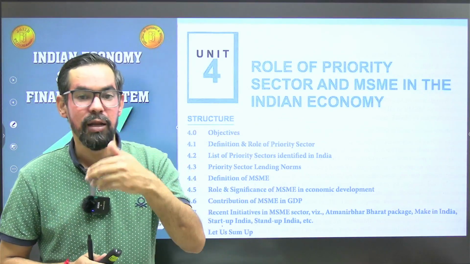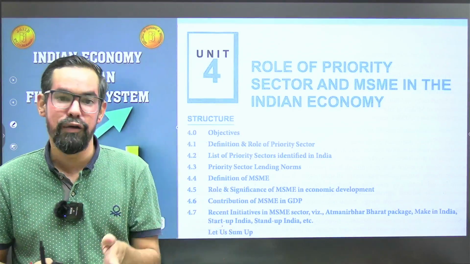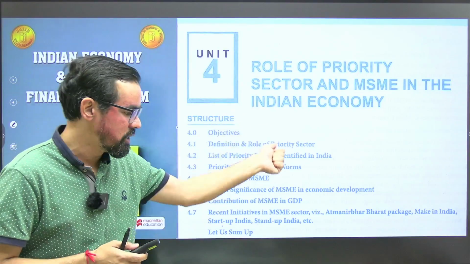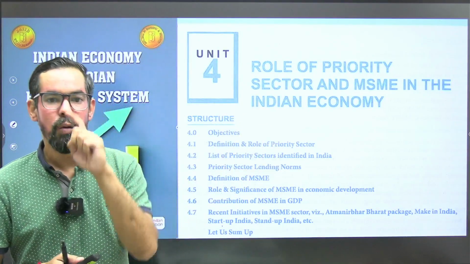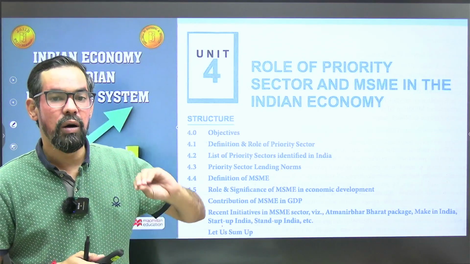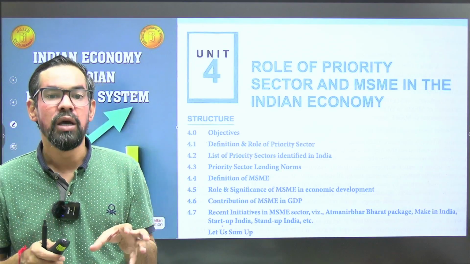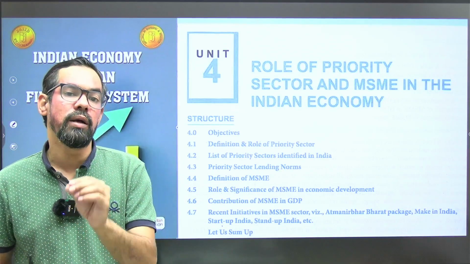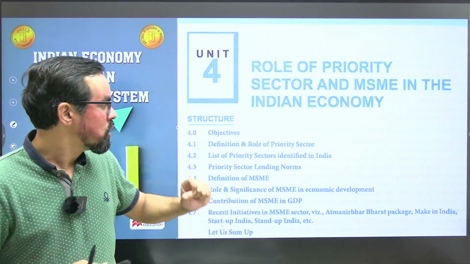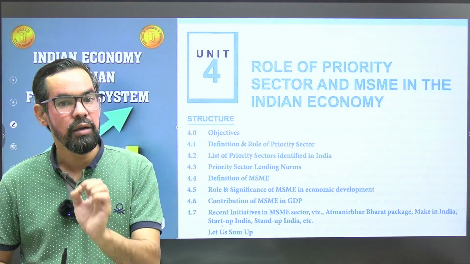Cooperative banks, their limits are going to increase by 2024. They'll also lend 75%. So we have a number of guidelines for these particular sectors, and the government or RBI is generally trying to make sure that these 8 important areas for the Indian economy get proper and timely credit. So these norms towards the priority sector are very important.